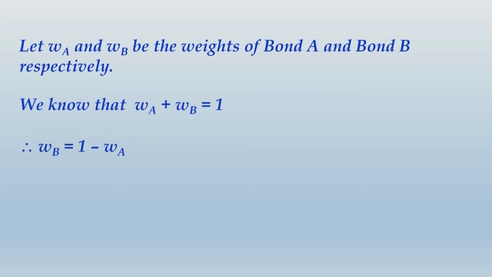Alright friends, after writing up this much, you now need to determine the value of WA and WB, and for that you need an equation other than the one you see on screen, correct? This is one equation through which you have derived WB equals 1 minus WA, but because there are 2 missing variables, you need one more equation. The other equation obviously is the equation of duration of portfolio.